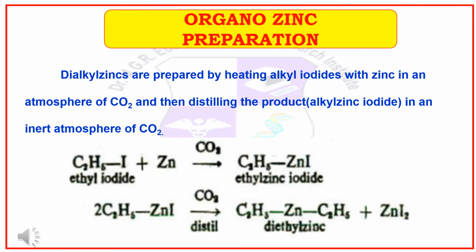Preparation of organozinc. Dialkyl zincs are prepared by heating alkyl iodides with zinc metal in an inert atmosphere of carbon dioxide and then distilling the product in an inert atmosphere of carbon dioxide. For example, when ethyl iodide reacts with zinc metal in an inert atmosphere of carbon dioxide, we get ethyl zinc iodide. When 2 moles of ethyl zinc iodide are distilled, we will get the diethyl zinc.